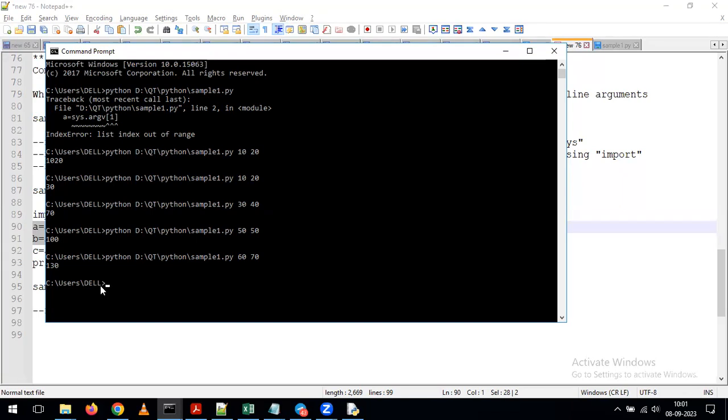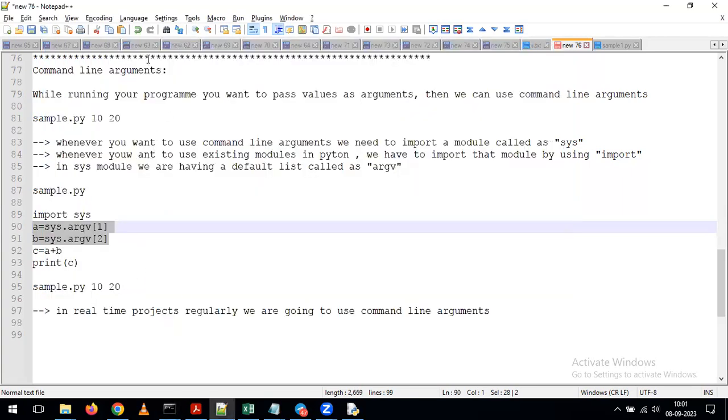Instead of hard coding the values in the program, we are passing all those values as arguments. With that, no need to make any kind of changes to the script on a regular basis. With that, we can simplify the operations in real time. That's the reason in real time, most of the time we apply command line arguments. Just for that reason we are discussing this entire concept.